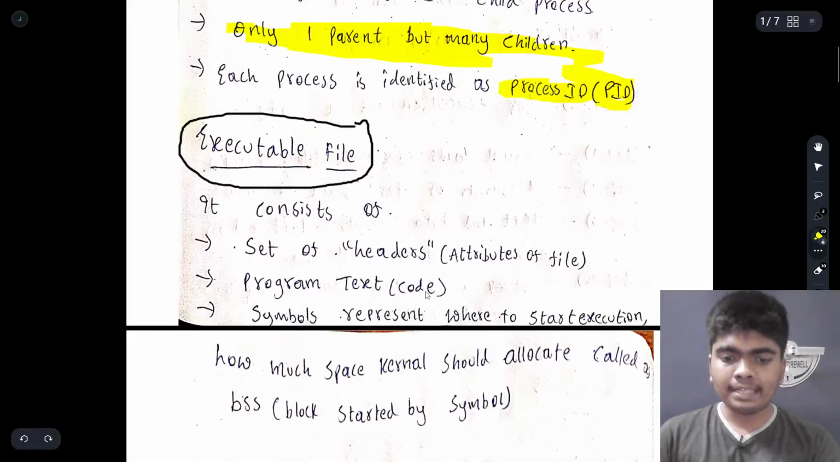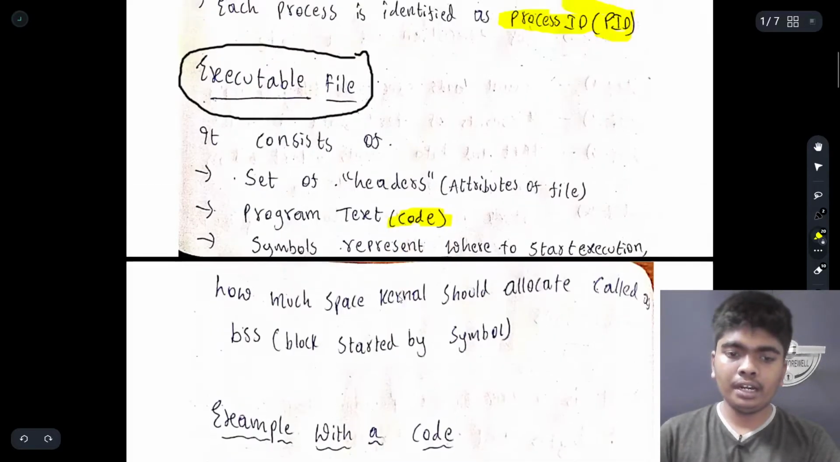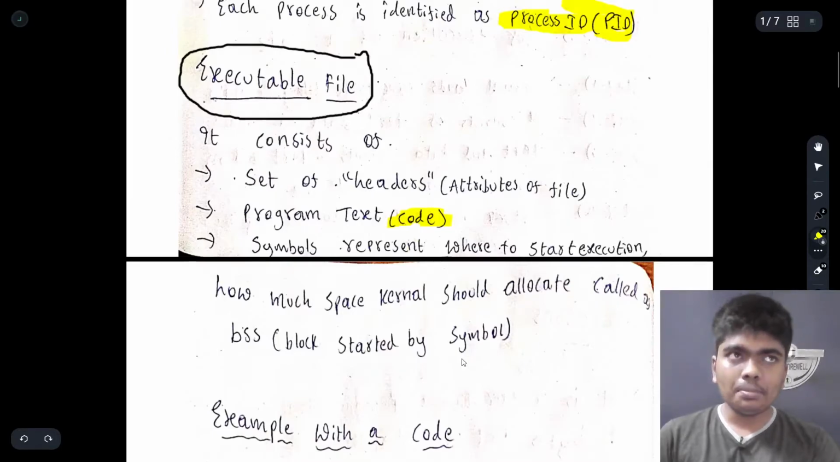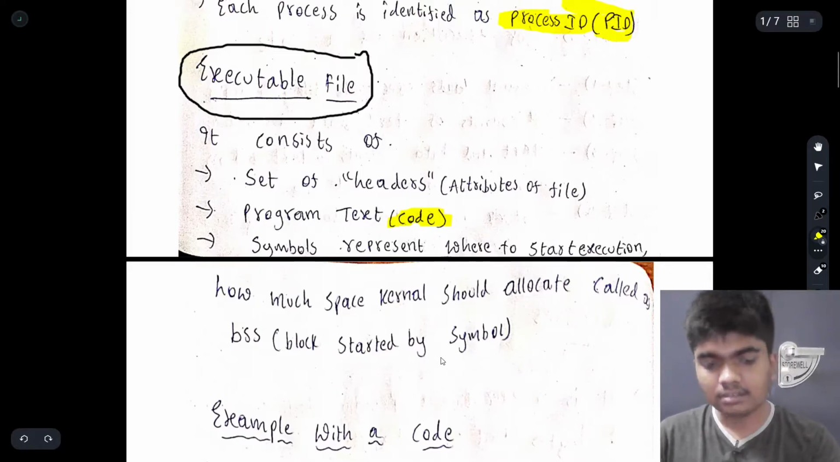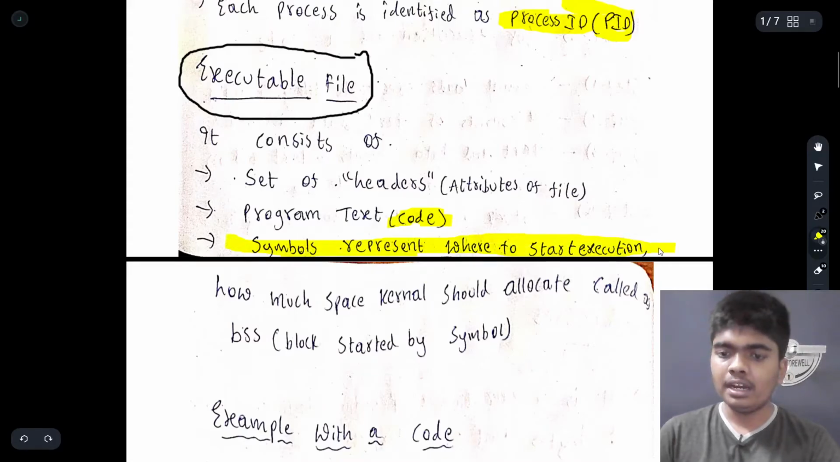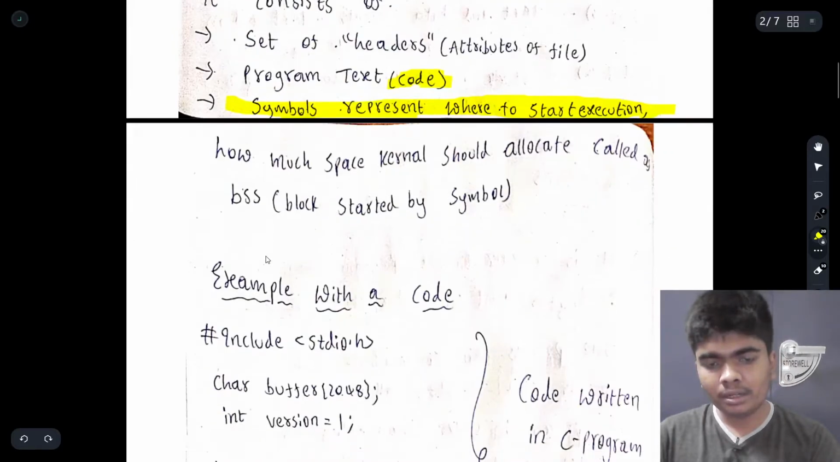Then there is the program text, that is the code required for a particular process, and symbols, which represent where to start the execution and how much space the kernel should allocate, which is called a block started by a symbol. Symbols are things like semicolons, brackets, double quotes, or sometimes full stops. In Java we consider full stops. Whatever it may be, symbols represent where to start execution and what needs to be done. So symbols play a major role in a particular code.